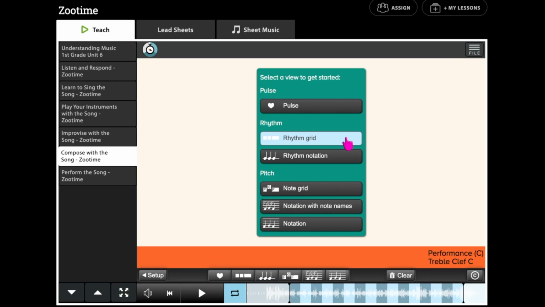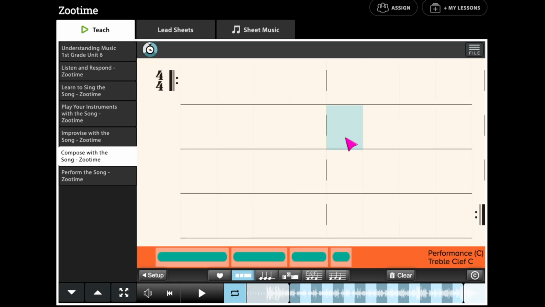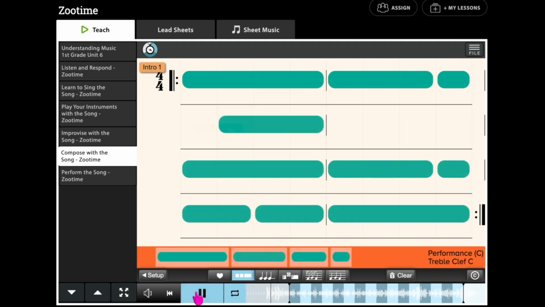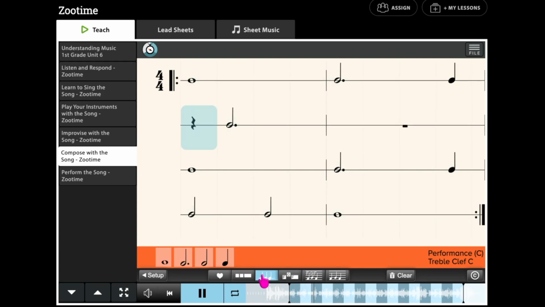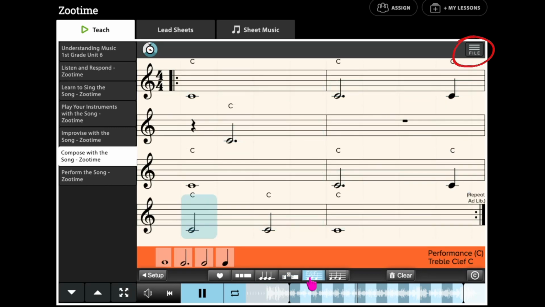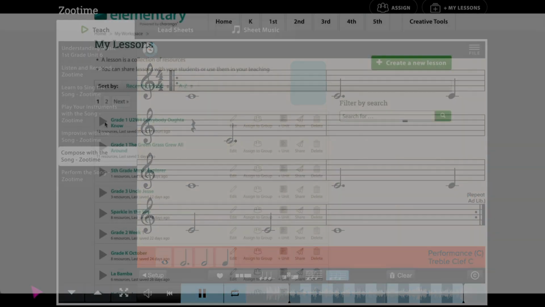At the beginning of the year, my first graders would benefit from the rhythm grid and the rhythm notation. However, as they grow throughout the year, we would progress to the note grid. As a group, they would click and drag the long and short notes to the screen to create a rhythmic piece. Click play and you will hear the percussion sounds. Click through the tabs on the bottom to show the other ways they will be able to create music throughout the school year, from rhythm notation to melodic notation. When finished, the song can be saved and accessed in my resources. It also has the ability to be exported as a Music Explorer file.